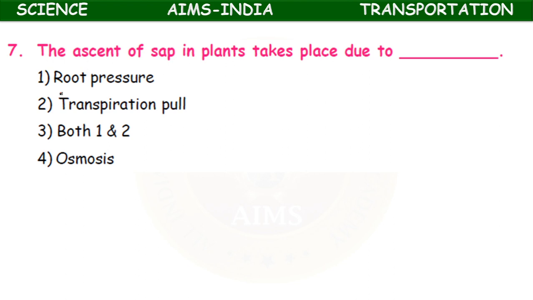Ascent means ascending from lower to higher, so from roots to upper parts of the plant. So it is both root pressure and transpiration pull. In herbs or lower plants, root pressure is sufficient to supply water and mineral salts, but in higher plants which are very tall, several meters height, transpiration pull is also required.